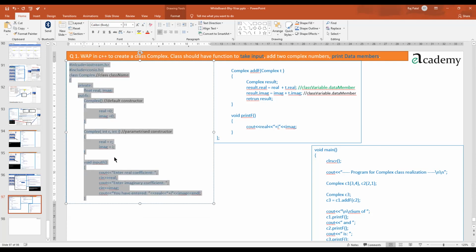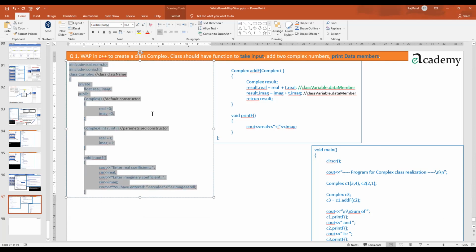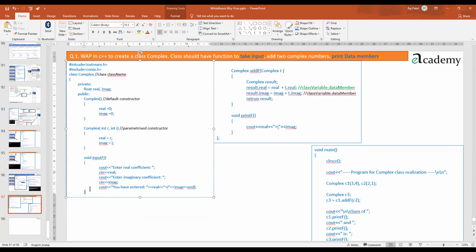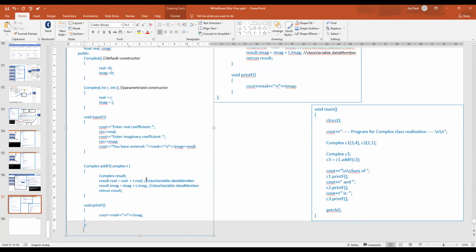So let me reduce down this font and let me see if this gets fitted here. So this thing's not required. This command also not required.